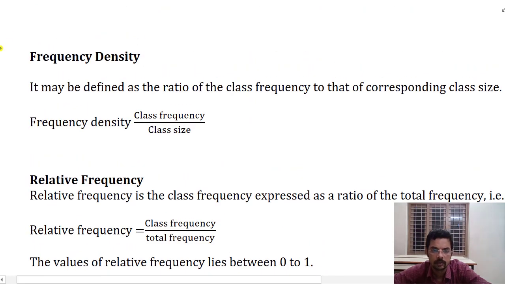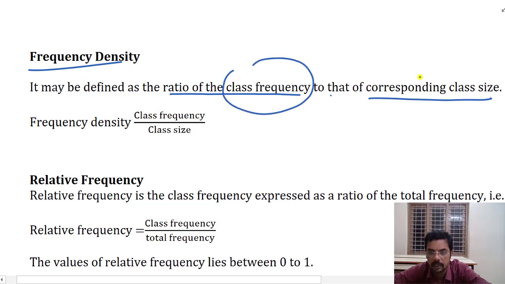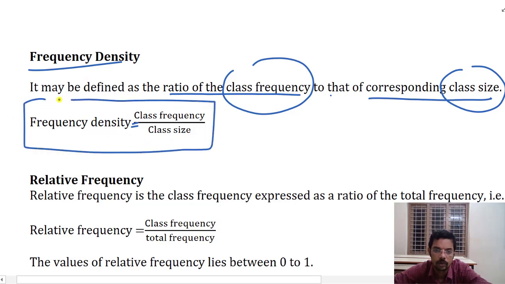Now we will discuss what is frequency density. Frequency density is defined as the ratio of class frequency to the corresponding class size. Class frequency divided by class size will be called the frequency density. Frequency density will be equal to class frequency divided by class size. This is the formula.